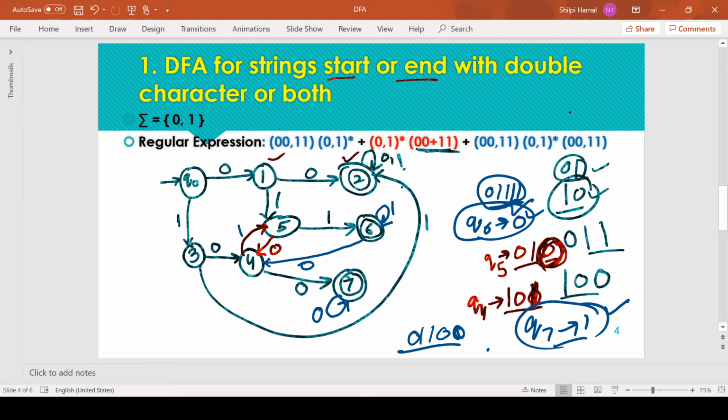Same way, from state number 6, on getting the next symbol as 0, we are supposed to receive the next symbol as 0 for acceptance. So Q4 is the same state, having the same purpose of accepting 0 and moving to the final state. Same way, from state number 7 we have to define the transition for input symbol 1. Being on Q7 means we have received the pattern 1 0 0, and if we are getting the next symbol as 1, then we are supposed to receive one more 1 for acceptance. So for that we need to move to state Q5.